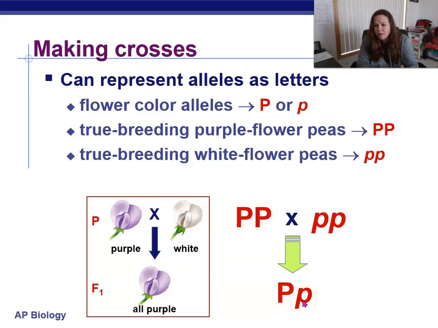So our F1s are all big P, little p. They're heterozygous. They have one of each of the alleles. Because the purple is dominant over the white, that's the phenotype that we will see, even though the genotype does show that they're carrying that white allele, but it's just being masked by the dominant one.